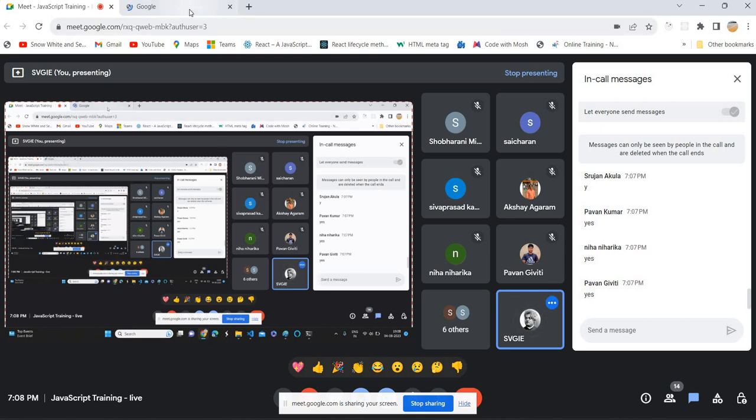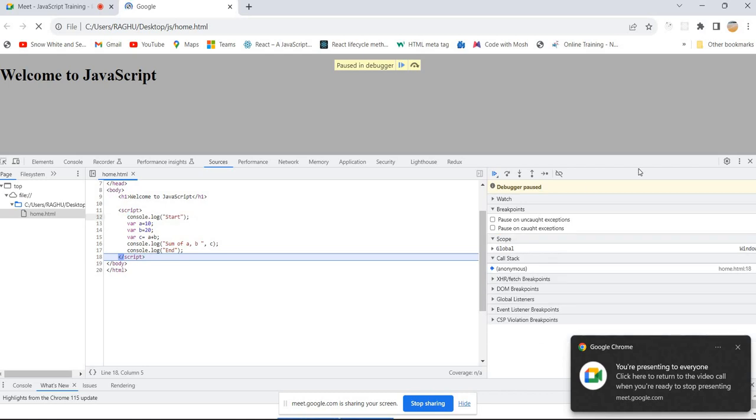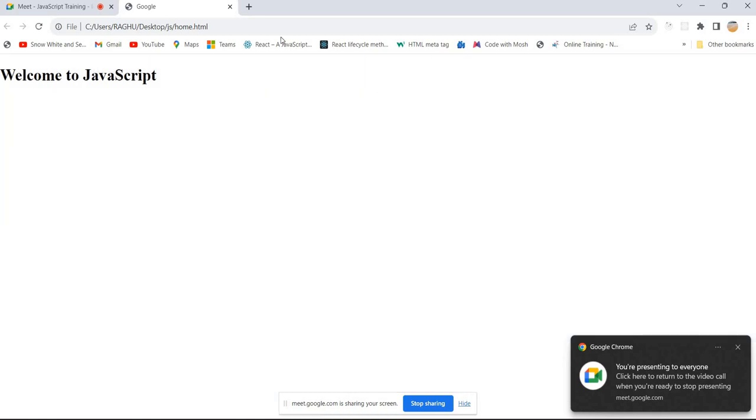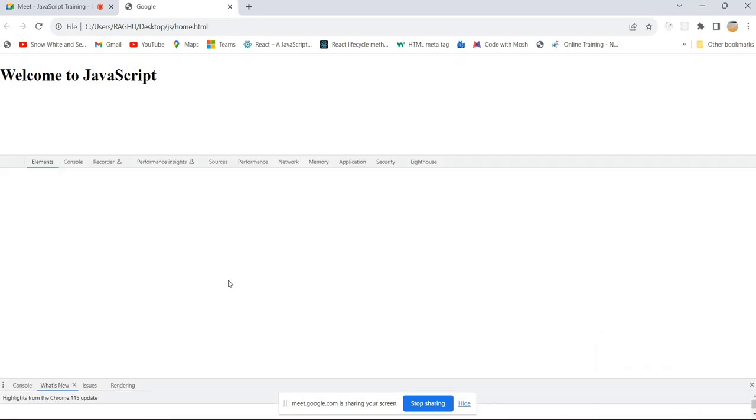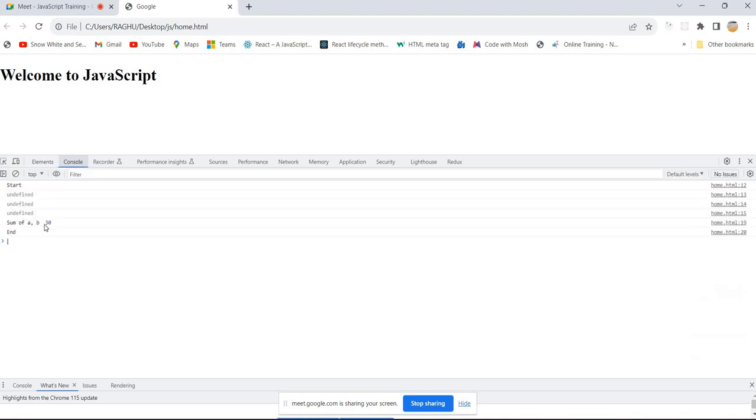Now I'm just removing the breakpoints, because I want to see the end result. Just execute. I've completed all the two phases. The memory allocation phase is completed and the execution phase is also completed because I didn't put any breakpoint. We got the result, right? Start, undefined, undefined, undefined, and sum of a comma b 30 and end.